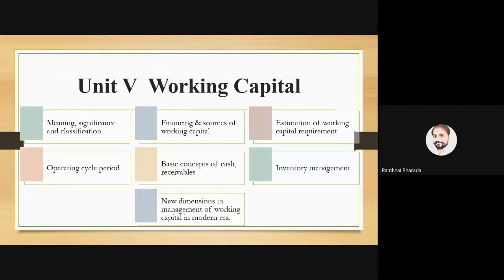As per my understanding, what I have learned from this subject is that it is somehow related to our personal finances. So I request all of you, don't learn this subject only for passing this semester or the examinations.